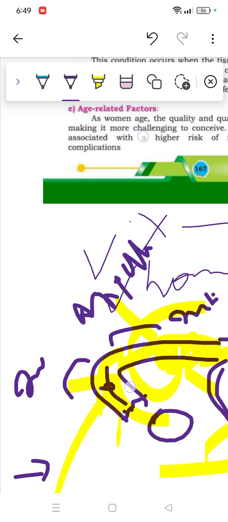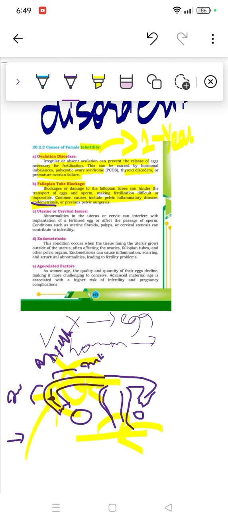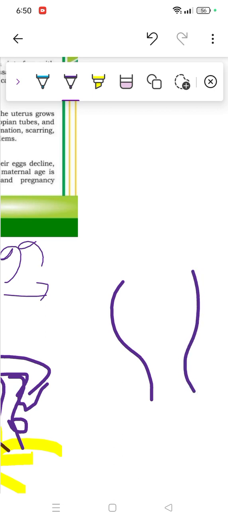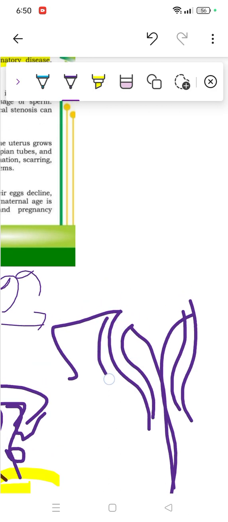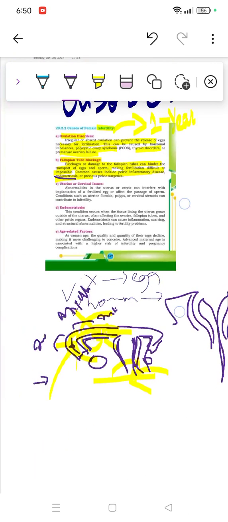So what happens in endometriosis is a disease where the lining of the uterus does not stay on the inside, but starts growing outside. So it will grow over here or somewhere else, which of course is a big problem. If the lining was supposed to be in the uterus, the third lining, which is the endometrium, will break during the menstruation cycle. But it breaks one time, and the second time it won't come back here, instead it will grow outside. This is a kind of big disorder, right?